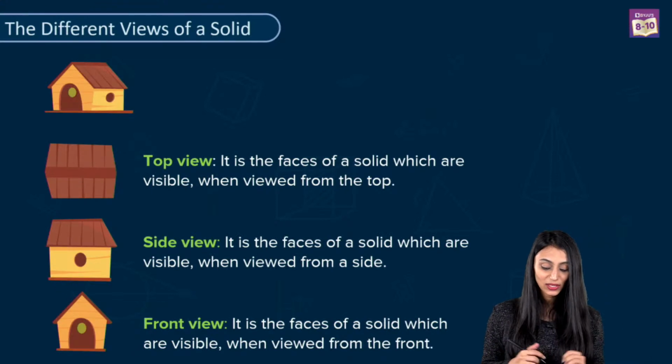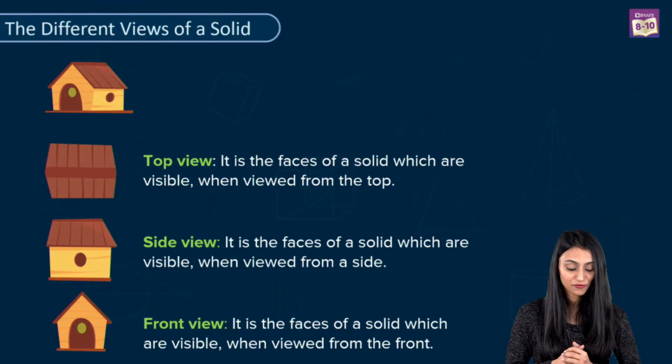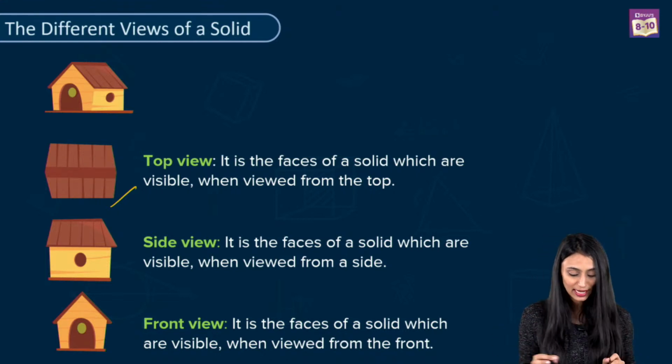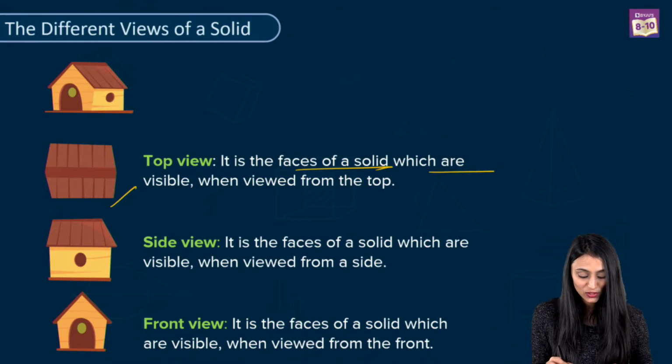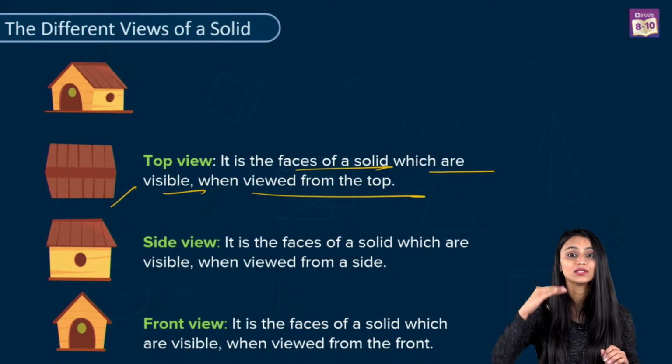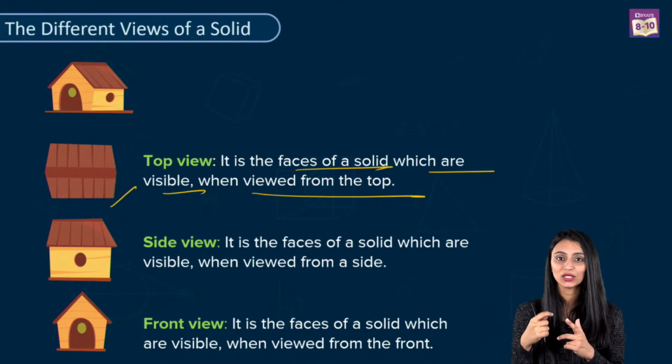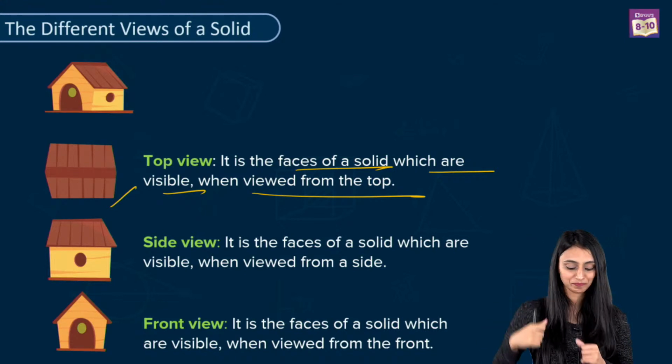Alright, now let's discuss these different views. First one we can see here, this is the top view of this hut. So, what is the top view actually? It is the faces of a solid which are visible when viewed from the top. Right, this is what we saw when I showed you the view of the bus, right?